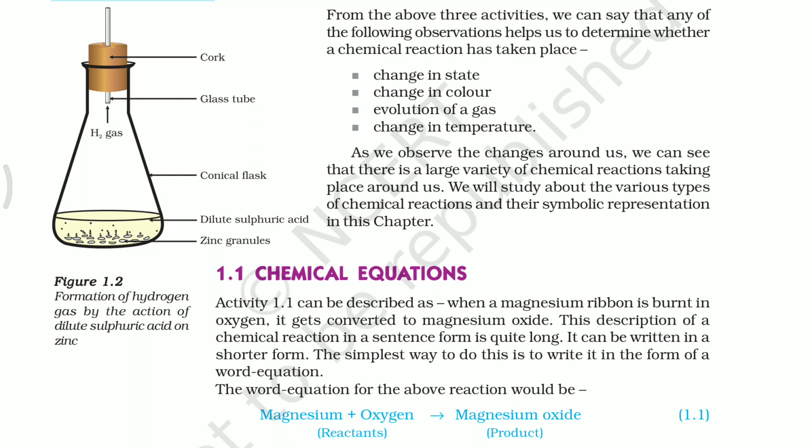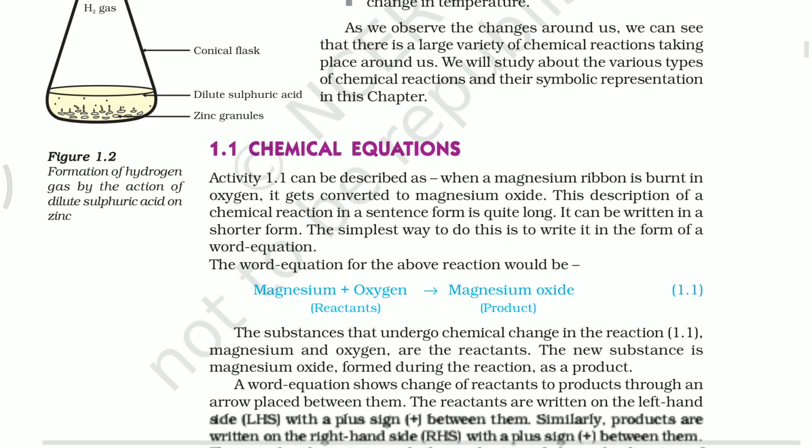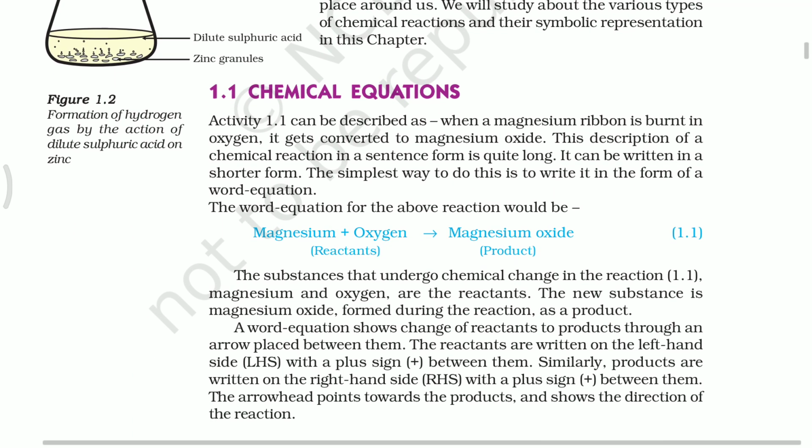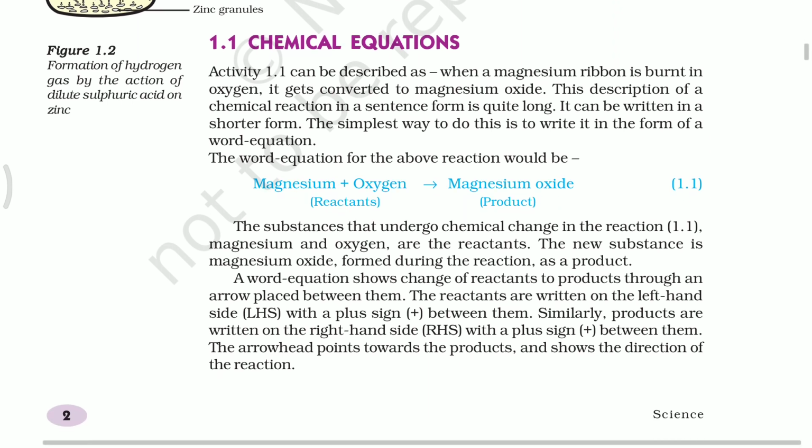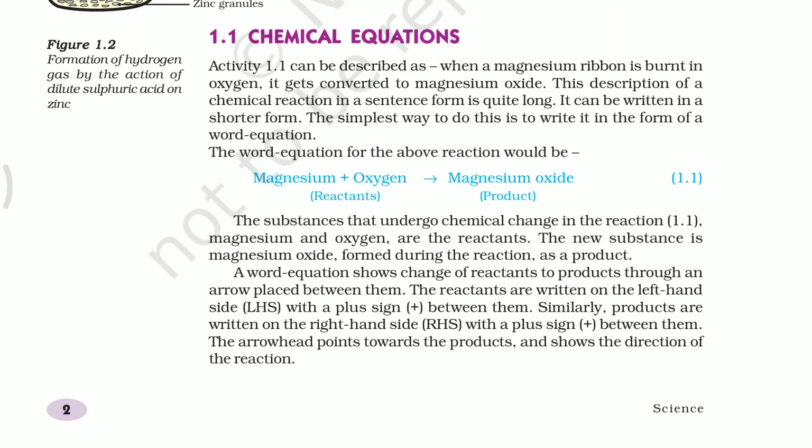For example, in the first activity: magnesium reacts with oxygen, gives magnesium oxide. On your screen, it is given as magnesium plus oxygen gives rise to magnesium oxide. In this way, we are representing chemical reactions. But nowadays, instead of word equations, chemical formulae are used, and we represent chemical reactions in the form of chemical equations.